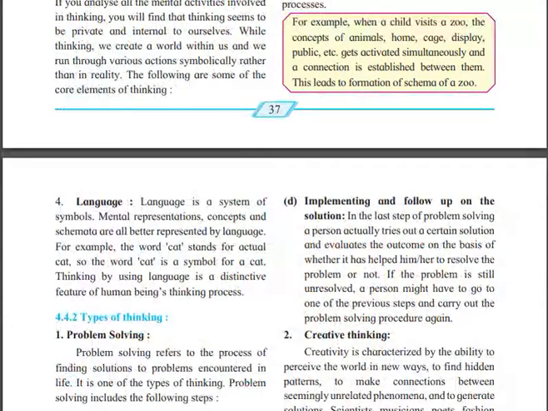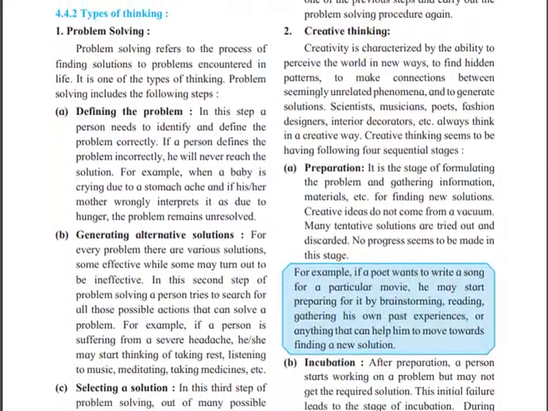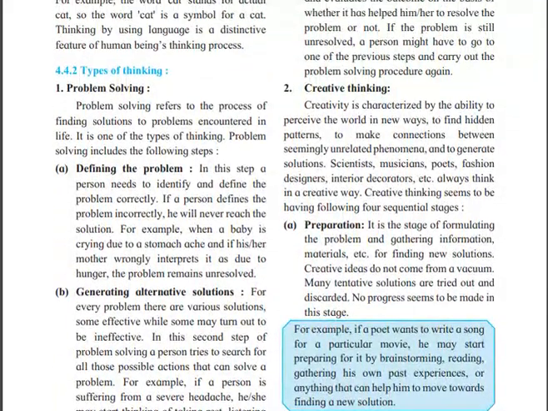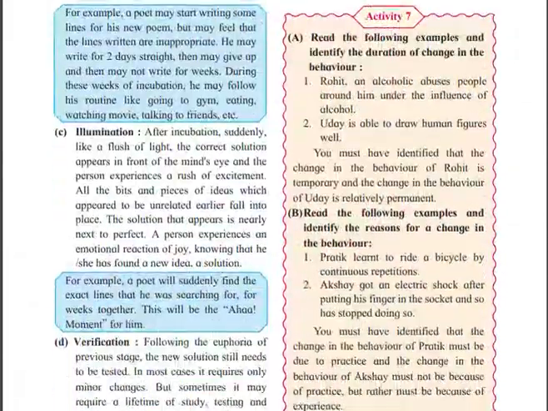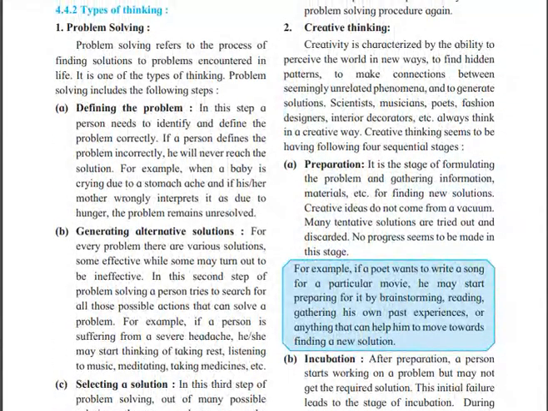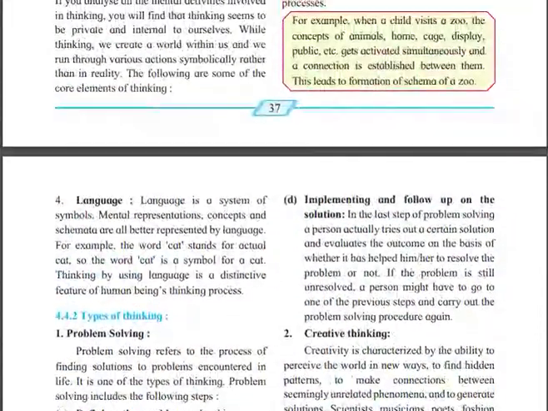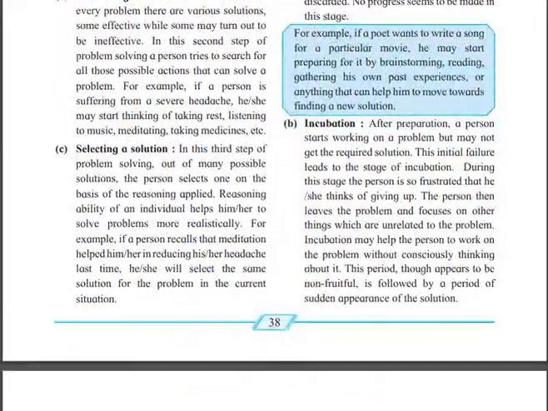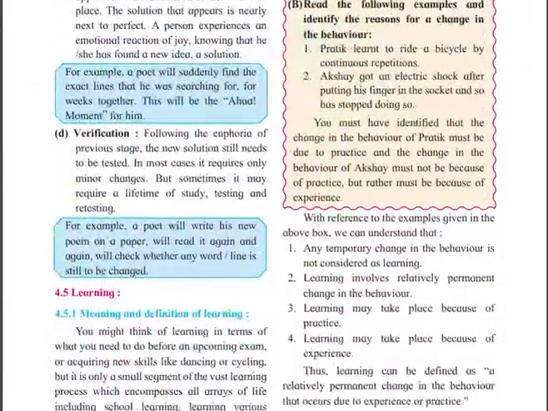The types of thinking: there are different types of thinking. In problem solving, first of all you are defining a problem, then generating alternative solutions, then selecting a solution. Right, this is problem solving. In creative thinking, you are doing preparation, incubation, illumination, and then verification.